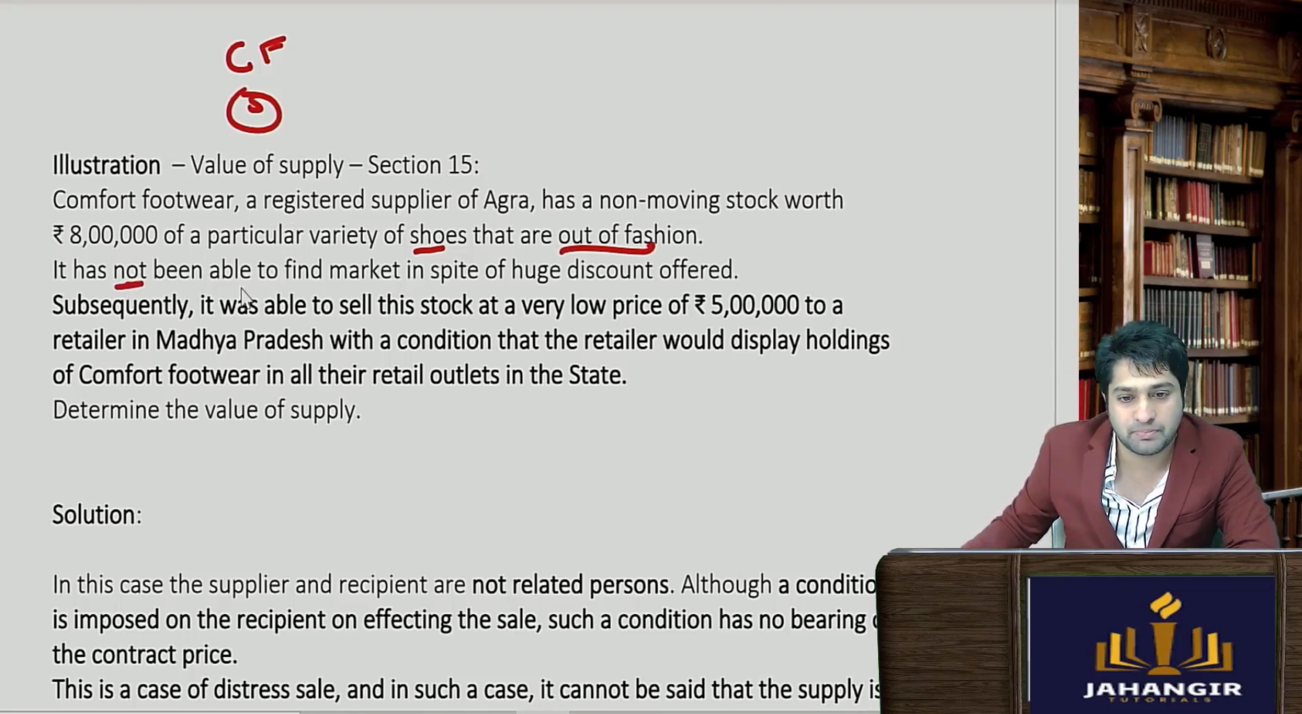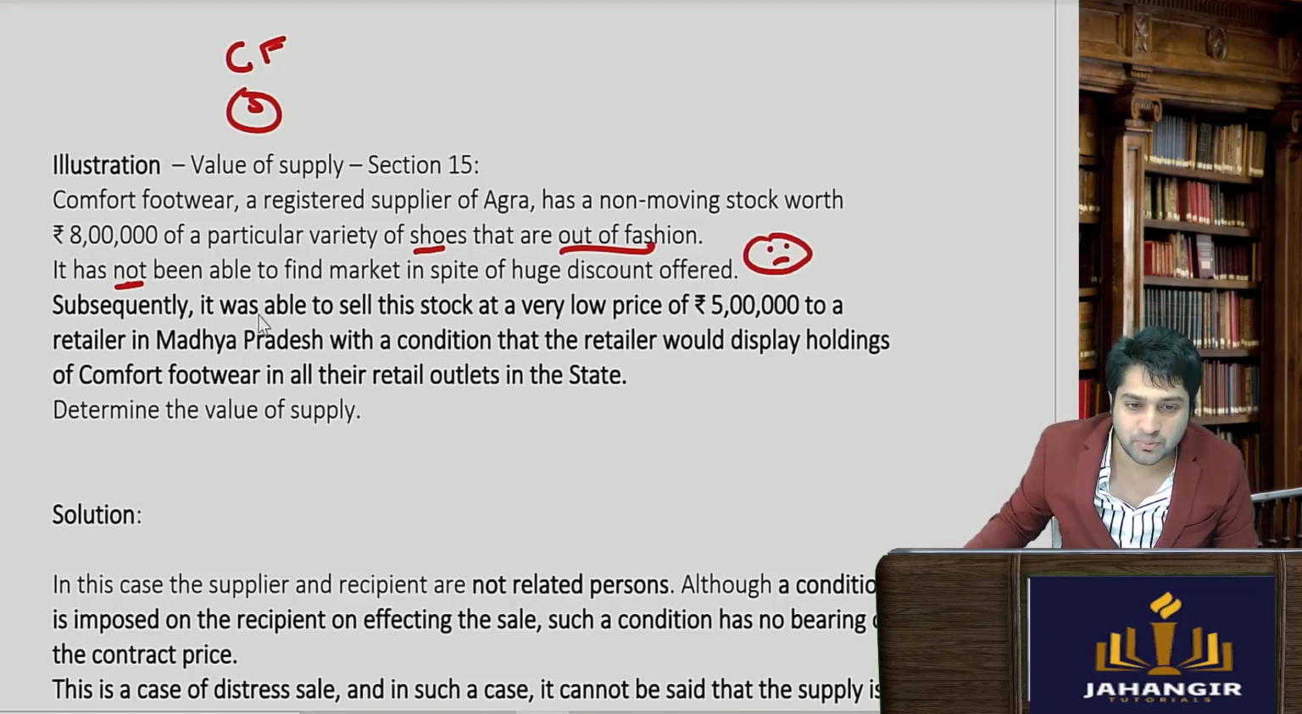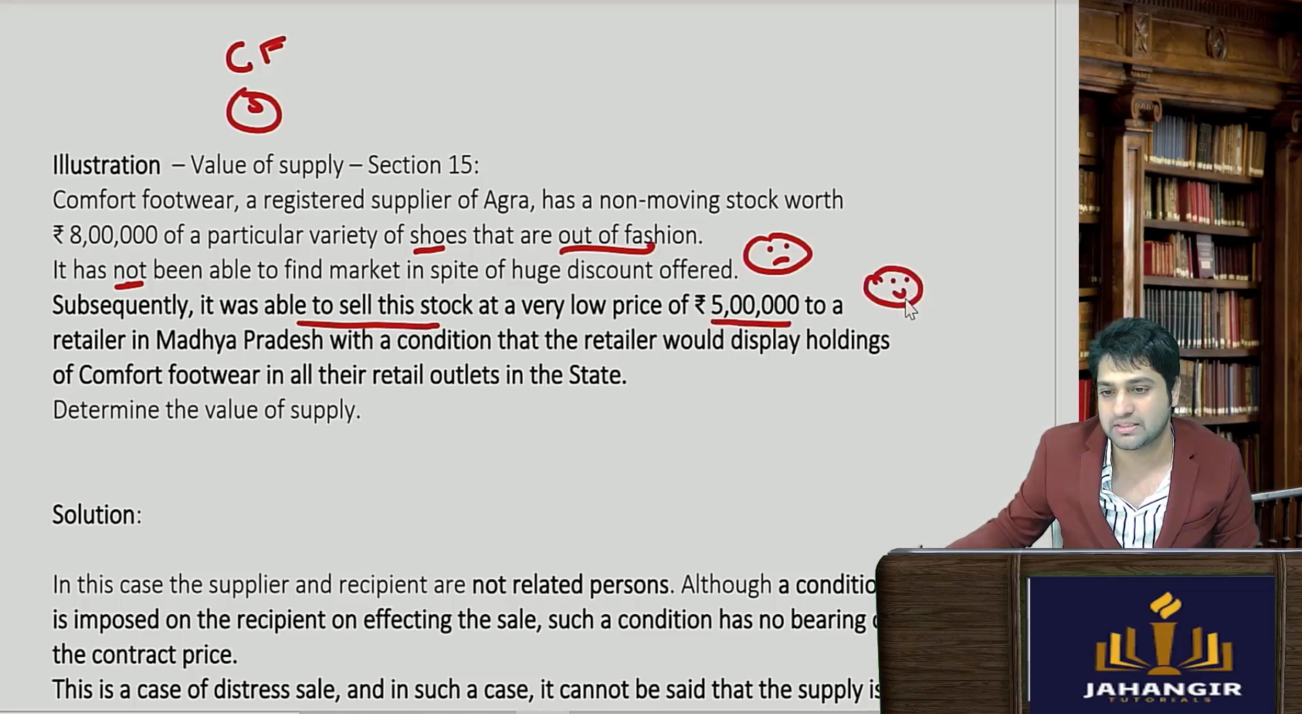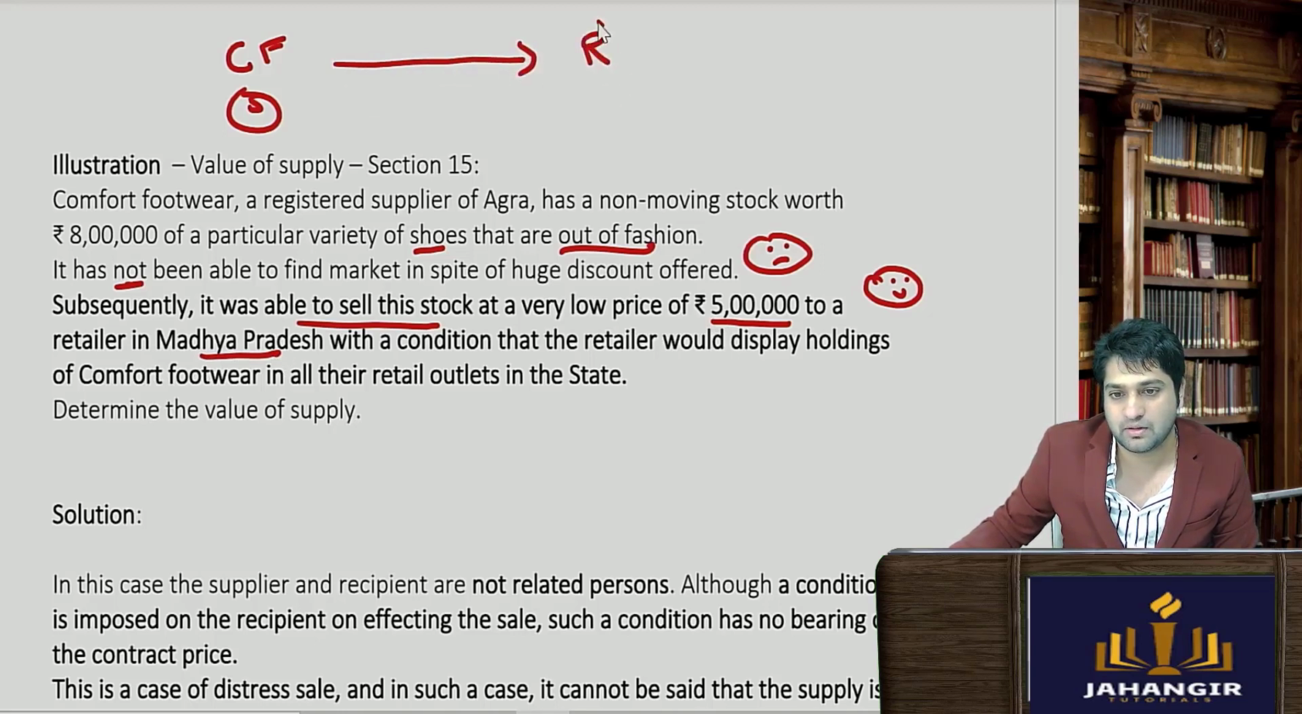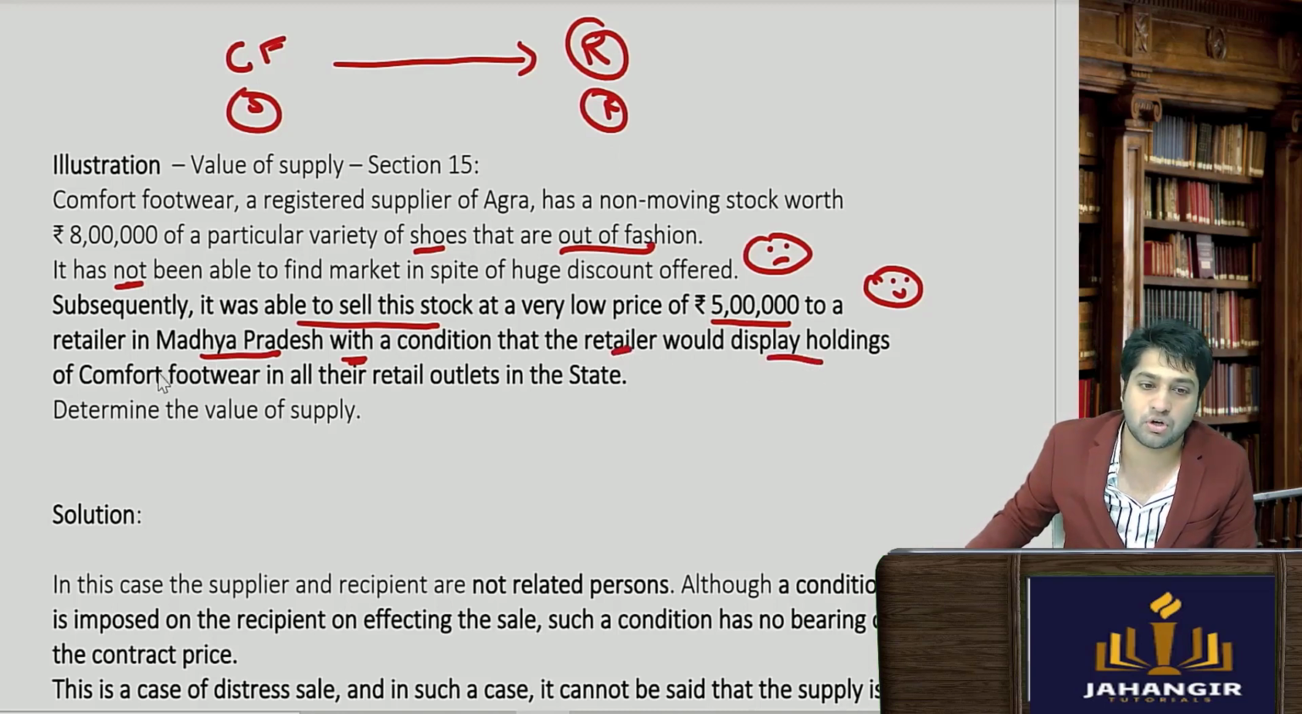It has not been able to find a market in spite of huge discounts offered. So very sad, he's not able to sell his goods. Subsequently, it was able to sell this stock at a very low price of rupees 5 lakh. So he was able to sell these shoes to a retailer in Madhya Pradesh who is the recipient, with the condition that the retailer would display the hoardings of Comfort Footwear in all their retail outlets.